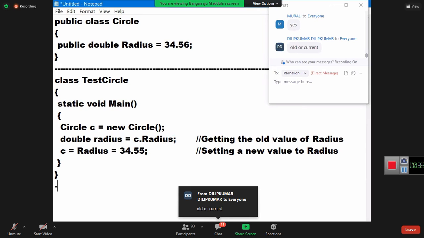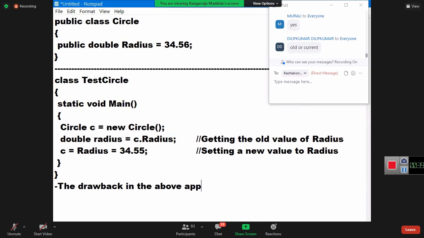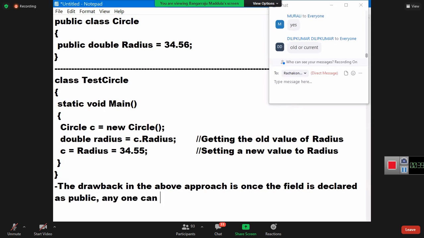The drawback in the above approach is that once the field is declared as public, anyone can get the value as well as set the value also. Are you getting my point or not?